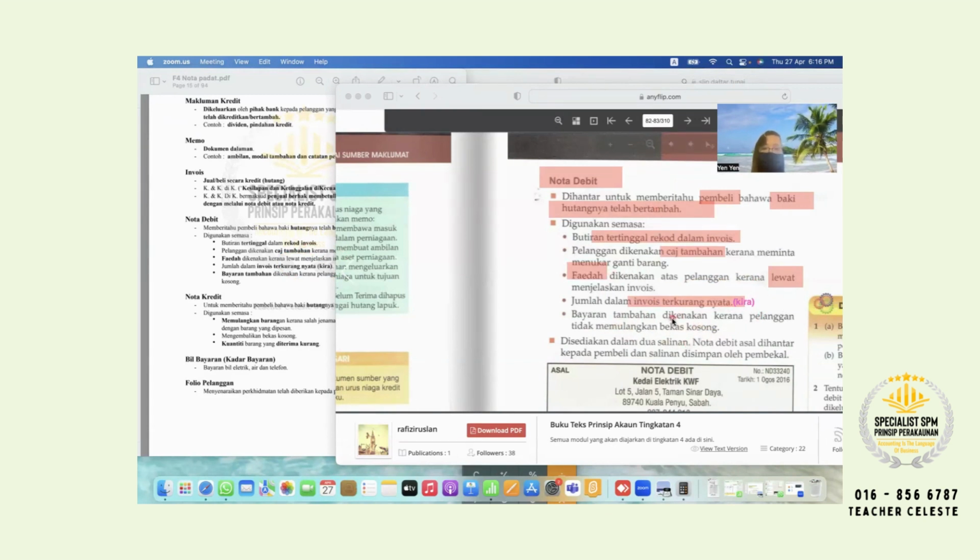Here got 1, 2, 3, 4, 5 reasons here. At least you have to memorize 3 to 4 reasons. 3 to 4. Don't only 2, not enough. Okay. So please highlight.